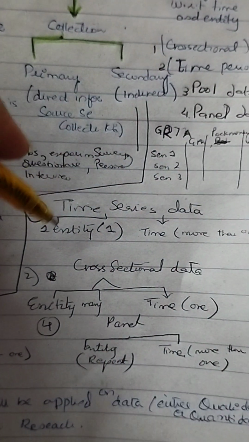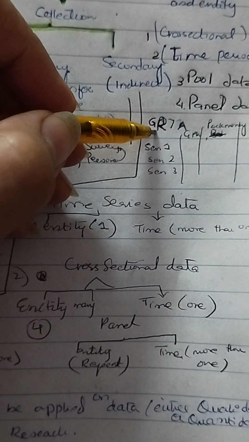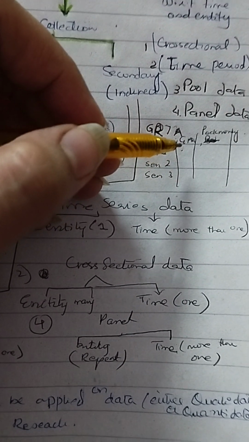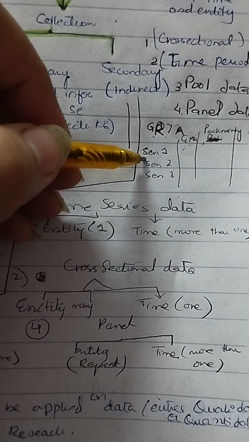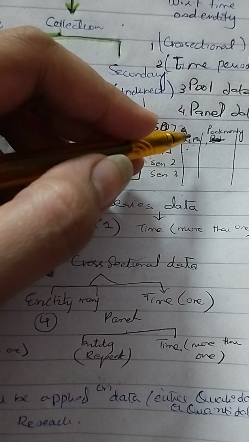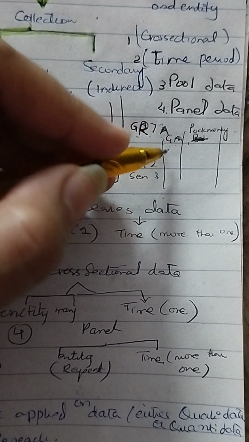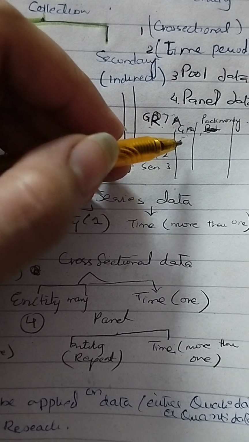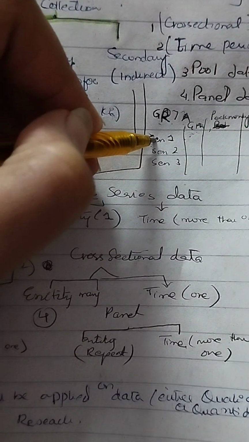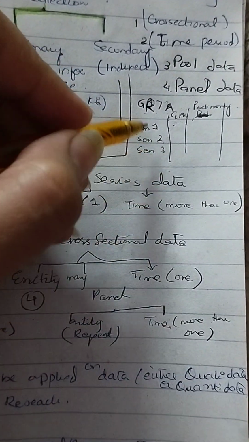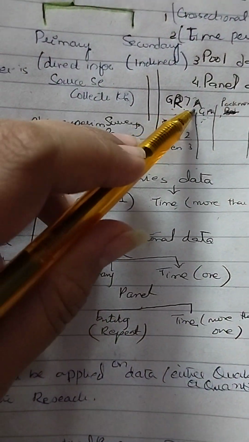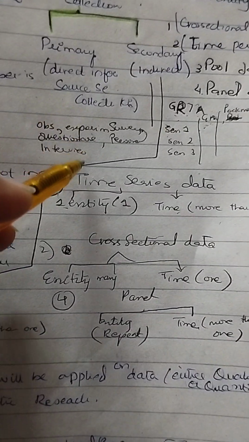Okay, and you are collecting the data of grade 7A's scores, scores of maths. Maybe you are collecting the average score of grade 7A in final exams of the past 3 years. So past 3 years means time is more than one, but entity is just one, just grade 7A only, then it is time series.